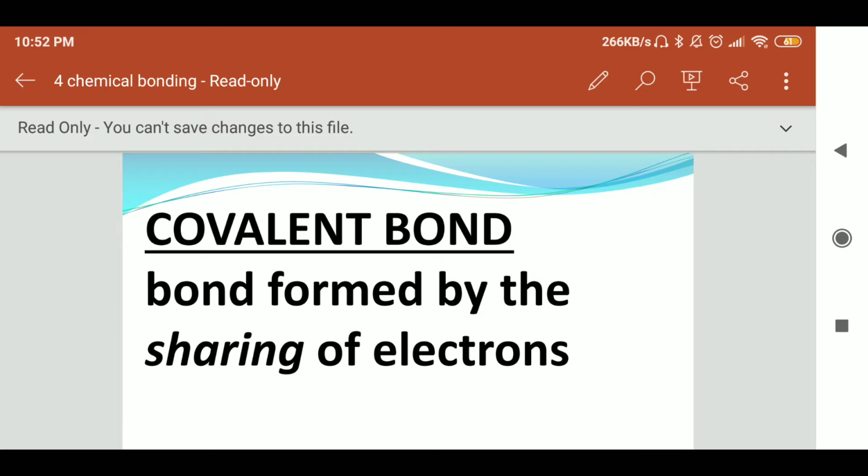What is covalent bond and the bond formed by the sharing of electrons? So in covalent bond, basically what we are doing, there is a sharing of electron, because of which there is a covalent bond formation. However, what we discussed in the previous video, that there is a formation of ionic bond, because electropositive elements, that is the metals, have the tendency to lose the electron, and non-metals have the tendency to gain the electron. But there are certain compounds which are formed where there is a sharing of electron.